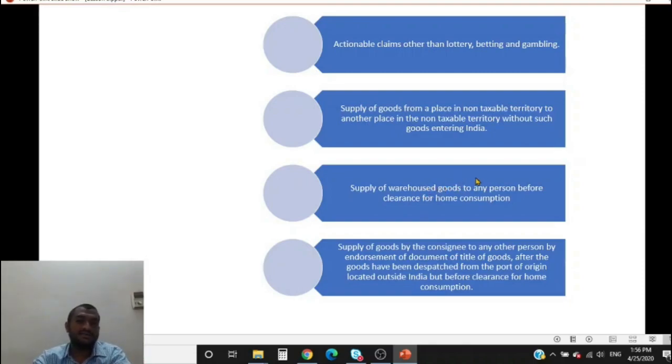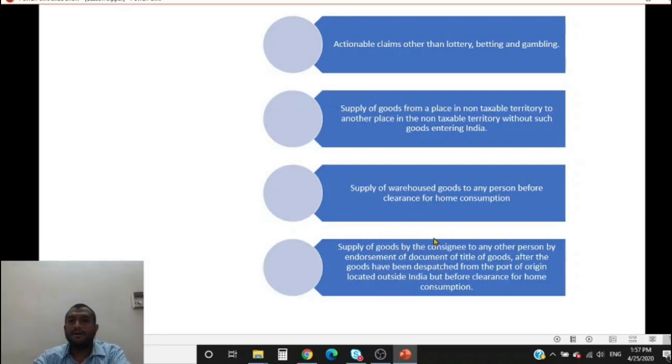In order to avoid this, one part of the transaction has been made out of the GST purview, so that ultimate clearance would only be subject to tax. All right. Now high sea sales: the supply of goods by a consignee to any other person by endorsement of title of goods after the goods have been dispatched from the port of origin located outside of India, but before clearance for home consumption.